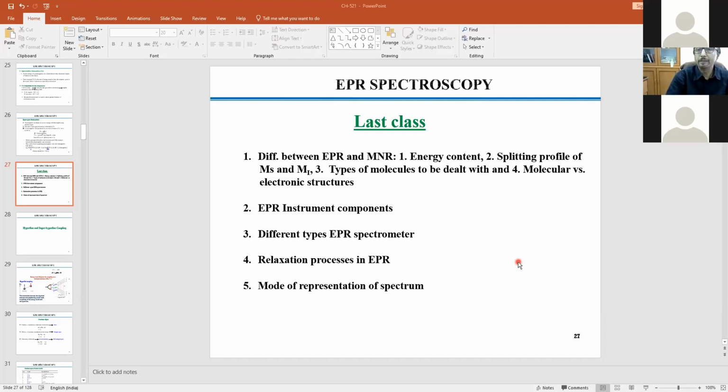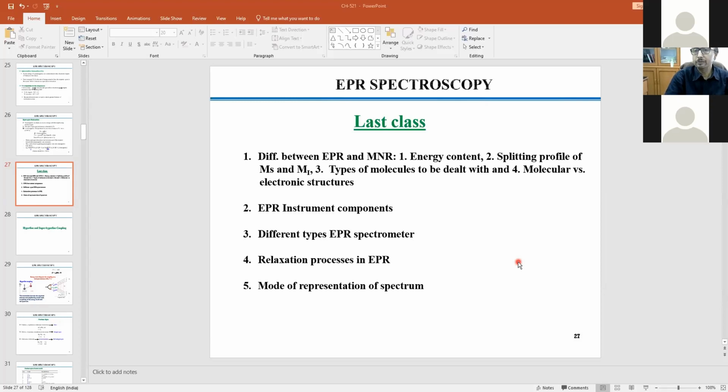But EPR, as we have already talked about, is dependent on the nuclear spin, unlike NMR, because the electron spin interacts with the nuclear spin on each and every occasion. So we cannot avoid nuclear spin when we deal with EPR, but that is not true for NMR.